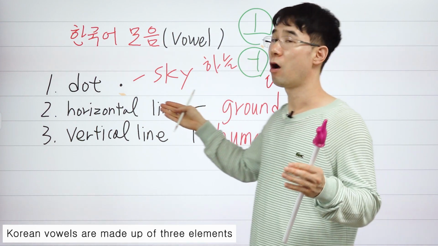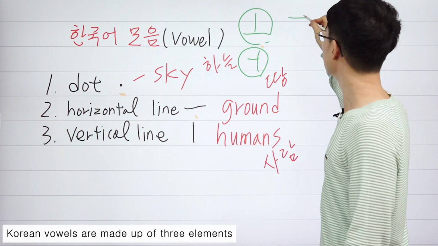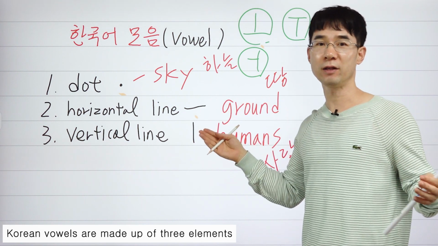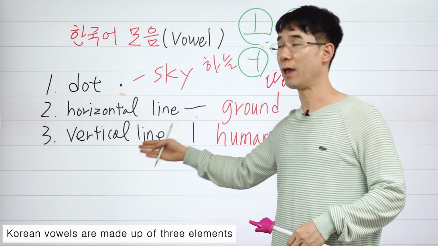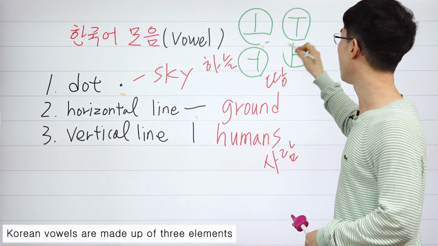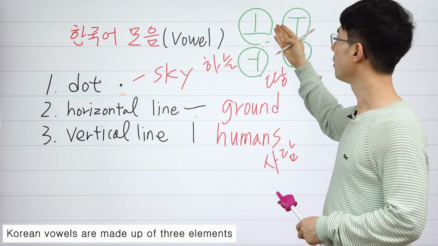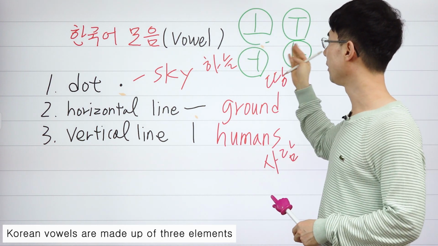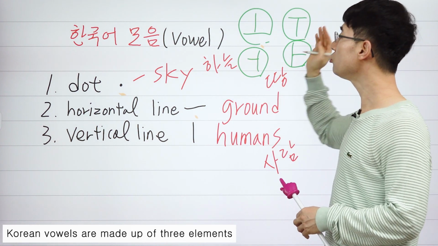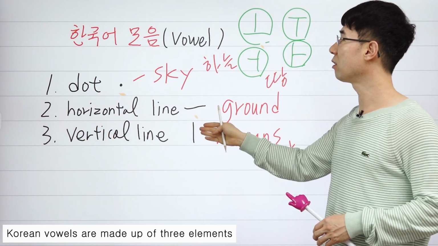If you combine a horizontal line and a dot, then we can make oo. If you combine the vertical line and a dot, then we make this one. Okay? Let's pronounce it together. O, dot and horizontal line. O, dot and vertical line. U, horizontal line and dot. Vertical line and dot.